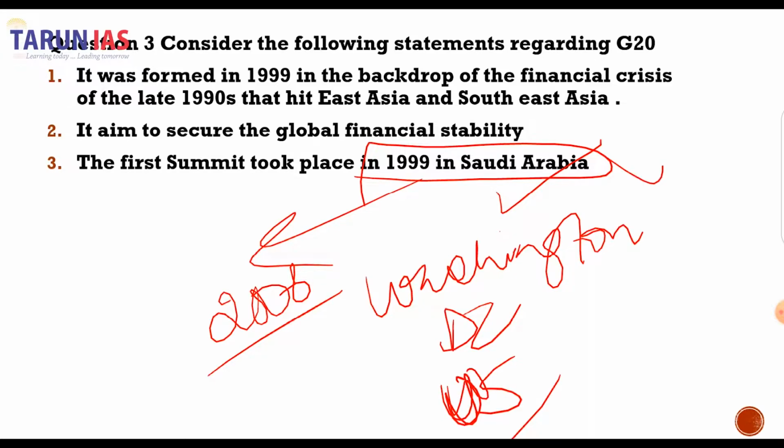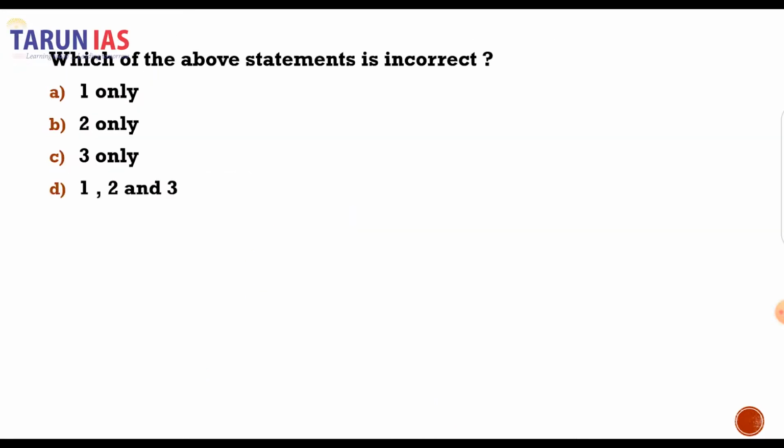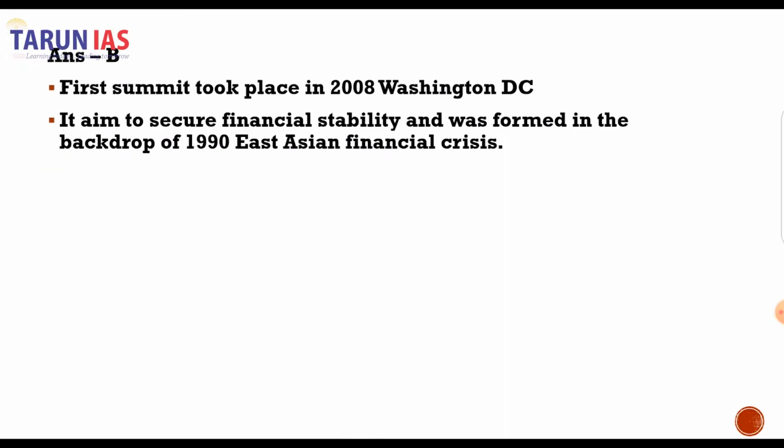Therefore 3 is our incorrect statement and 1 and 2 are our correct statements. Because the incorrect statement has been asked, so C is our correct answer. The first summit took place in 2008, Washington DC.